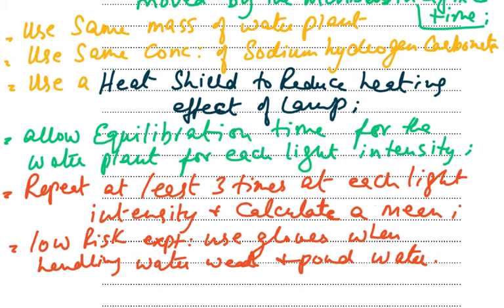Just a quick recap of the wordings. Use the same water plant. Use the same concentration of sodium hydrogen carbonate. Use a heat shield to reduce the heating effect of the lamp. Allow equilibration time for the water plant to each light intensity. Repeat at least 3 times at each light intensity and calculate a mean. Low risk experiment, use gloves when handling water weed and pond water. There are no marks for the chemical handling because I think it's not so risky, so the chemical was not given any marks.